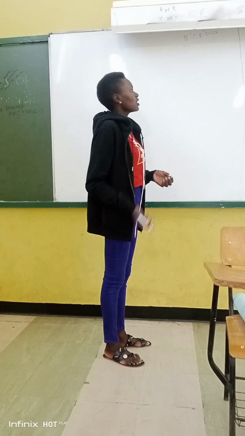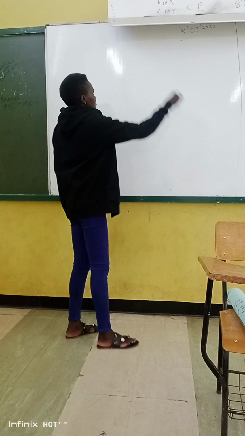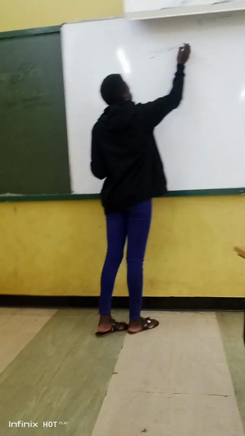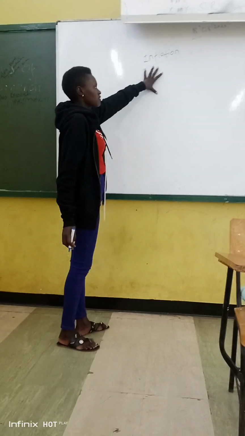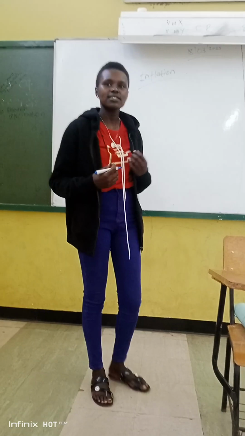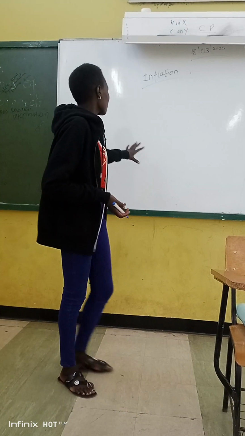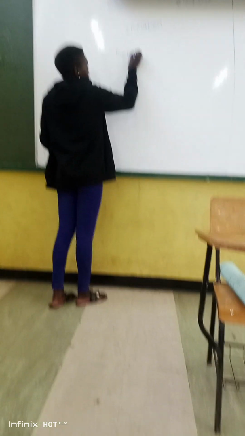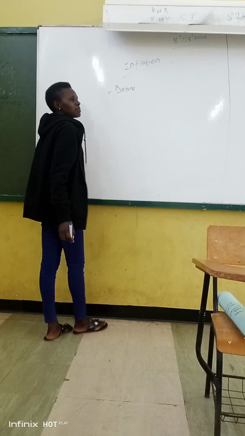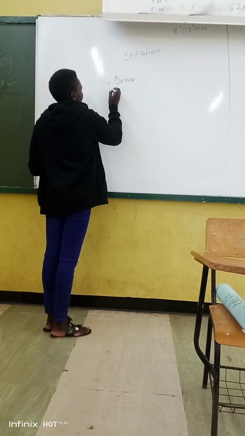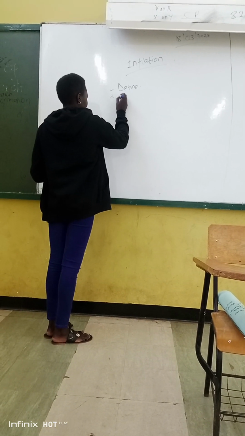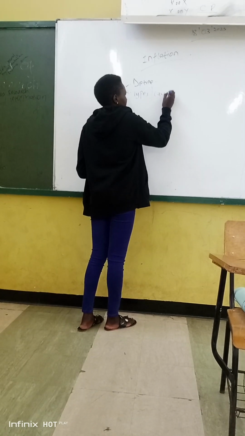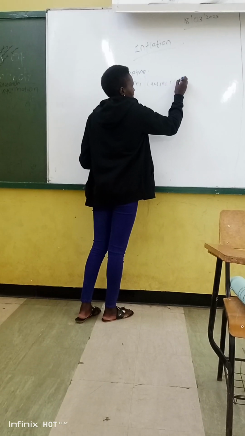Okay, today we are going to discuss inflation. In this lesson, we are going to look at the definition of inflation, and define what the term inflation means. Number two, we are going to look at the types or causes of inflation.